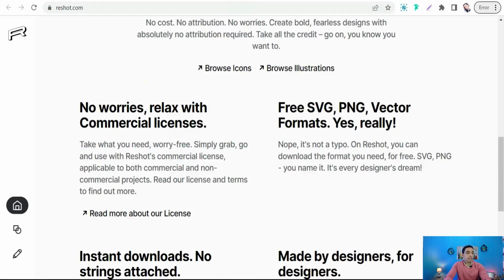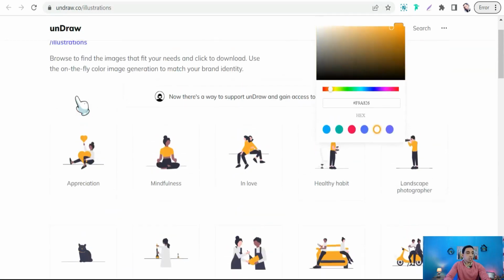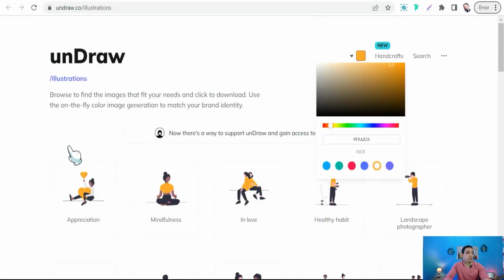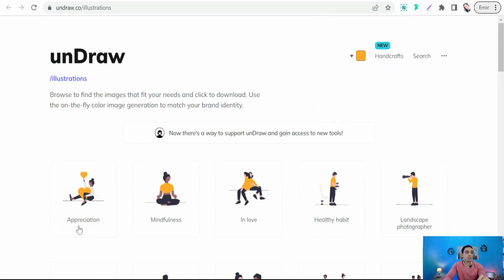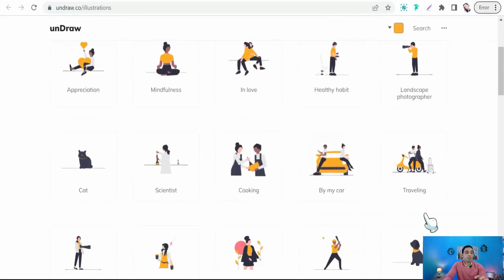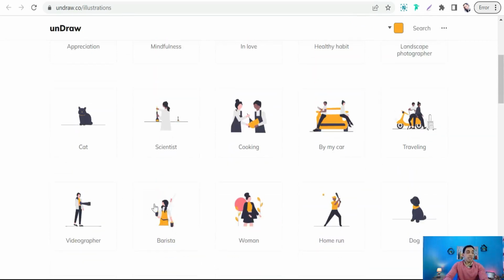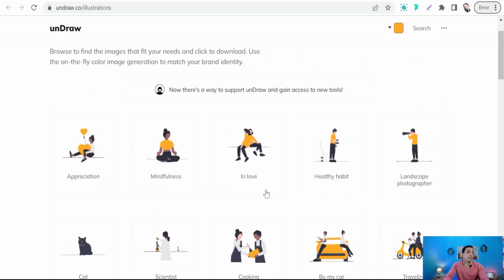And the next website quickly is undraw.co. Here you can find a huge amount of vectors and illustrations that cover a lot of topics and fields like appreciation, mindfulness, in love, healthy habit, traveling, cooking, cats, and so on. And the best thing here in undraw.co, you can change the color of these illustrations with just one click from here.